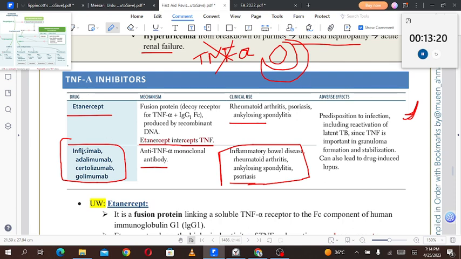Adverse effects of etanercept and infliximab, and in general TNF alpha inhibitors, include predisposition to infection, including the reactivation of latent TB. Always screen the patient for TB before giving etanercept, because it is TNF alpha that is maintaining the mycobacterial organisms in the granuloma, which walls off these organisms. As soon as you give TNF alpha inhibitors, this wall is cleaved and the bacteria come out of it. The mycobacteria are released into the circulation, and the person may develop serious complications. Even miliary TB can develop.